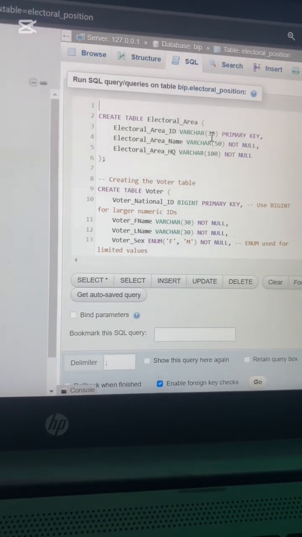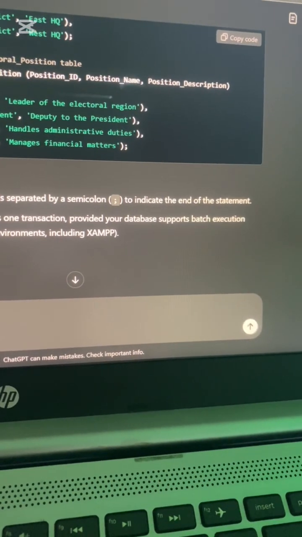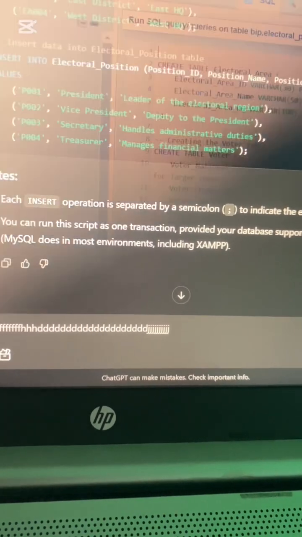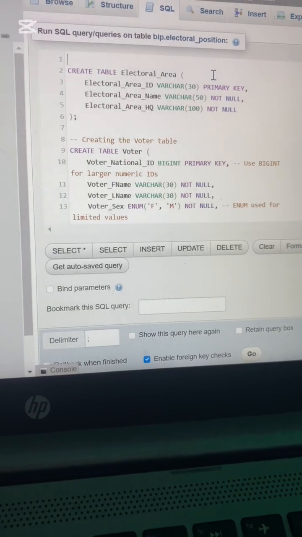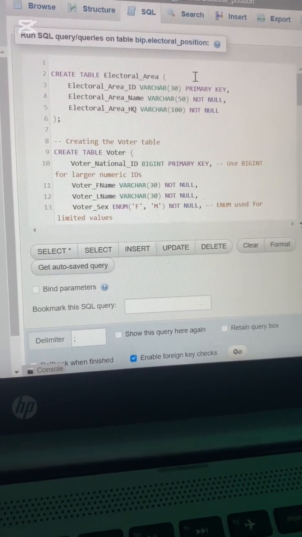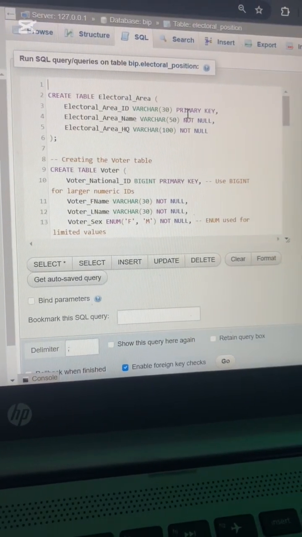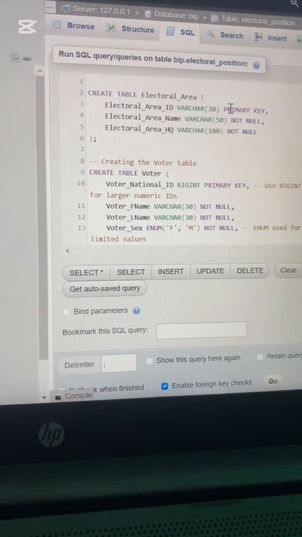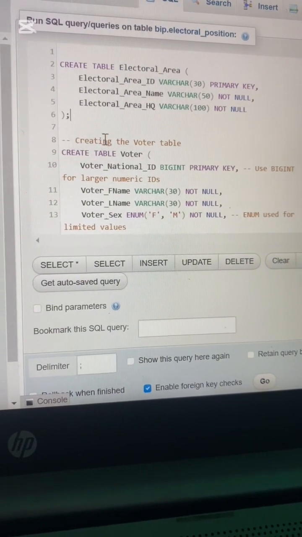This means the letters in this column can't exceed 30. And then it's a primary key, meaning if I select one row in that table, no other row looks like it. They can be different because the electoral area ID is different, so they can't have the same electoral ID. And then we terminate it with a semicolon.